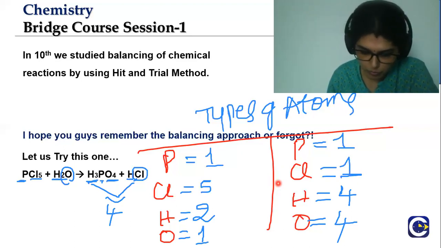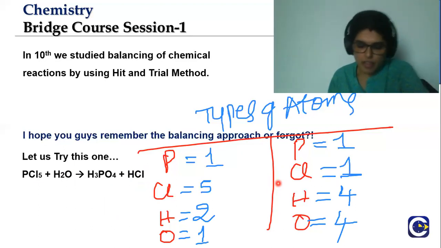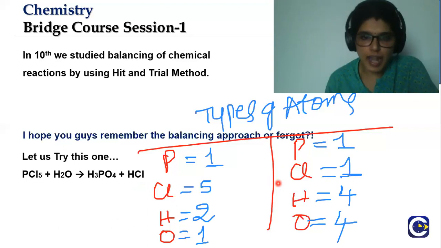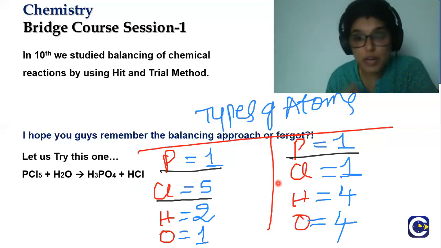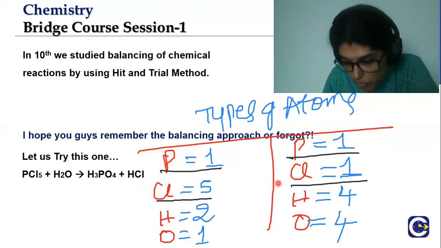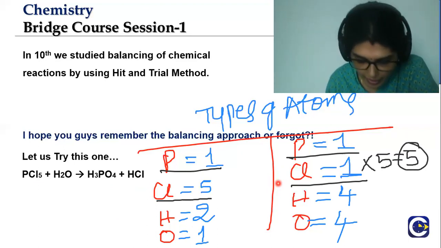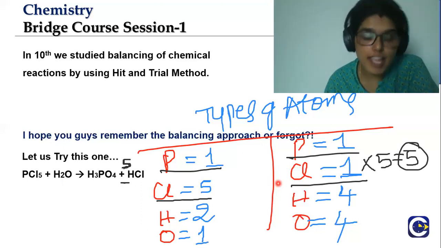Now we know these are the atoms. So how do we balance it? If we look at the phosphorus, we know that it is equal, 1 and 1, right? For chlorine, there are 5 on the reactant side and only 1 on the product side. So in order to fix this, we can multiply by 5, and this 5 can be added as the coefficient for the product side. So I can write 5 here, isn't it? I can write it as 5 HCl.